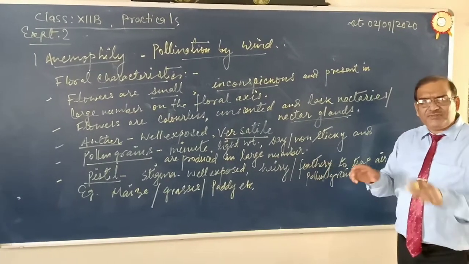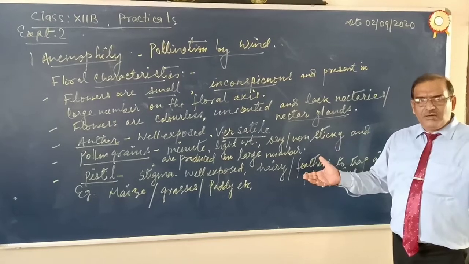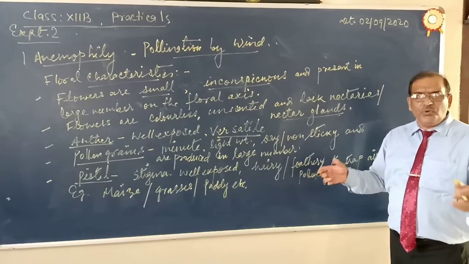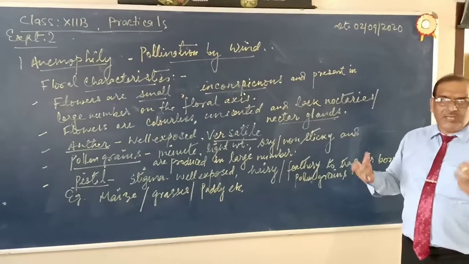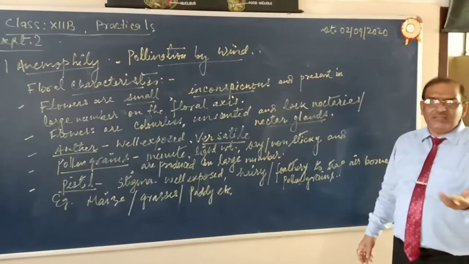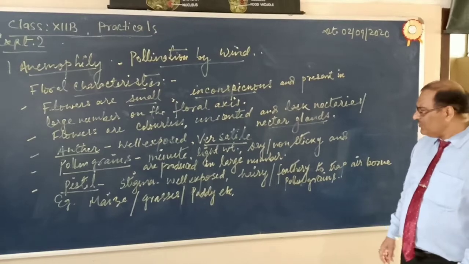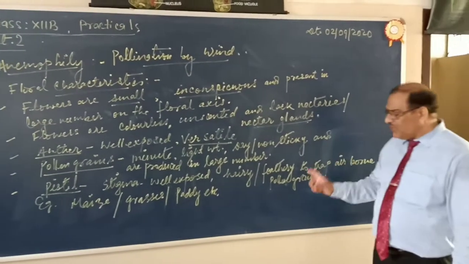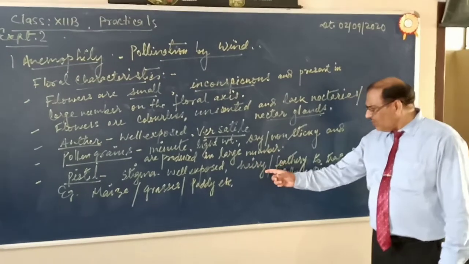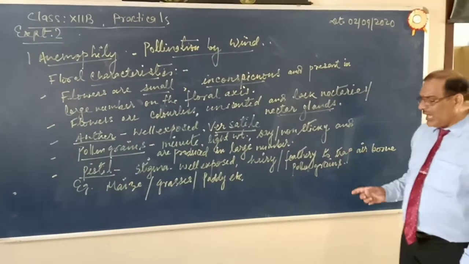This increases the surface area. So the higher the surface area, the greater the chances of trapping the pollen grains being blown by the air, present in the air. So to trap the pollen grains present in the air in large number, the stigma should be well exposed, hairy or feathery.